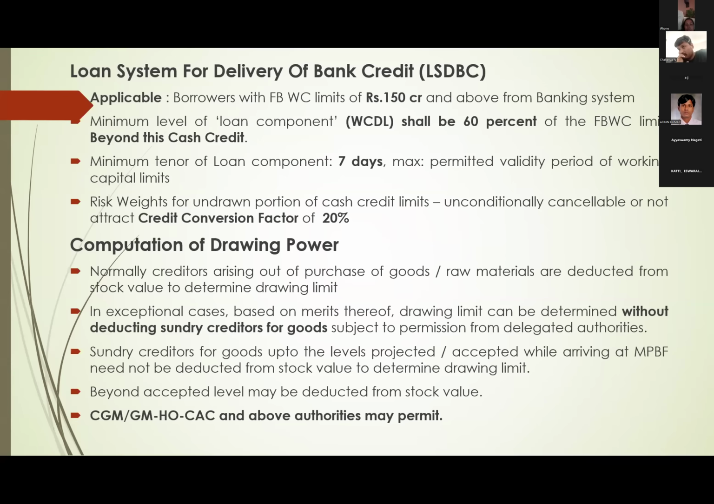So now, out of 200 crore stocks, present sundry creditors are 60 crores. Out of 60 crores, the entire 60 crores you need not deduct. 50 crores you have already accepted in the beginning. So 60 minus 50, only 10 crores. Only 10 crores you deduct out of 200, and on 190 you calculate drawing power. This is how sundry creditors need not be deducted for arriving at drawing power, with the permission of CM, CGM, HOCAC and above. Right?